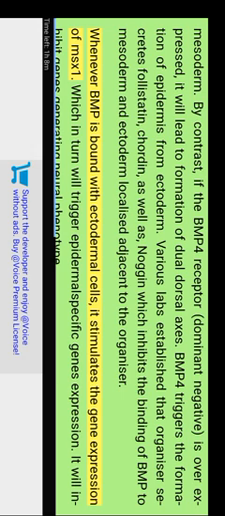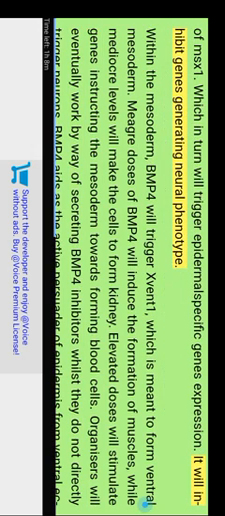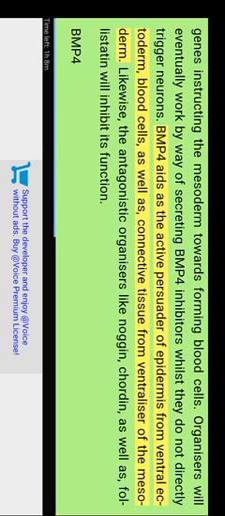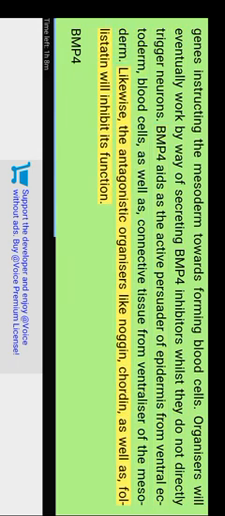Whenever BMP is bound with ectodermal cells, it stimulates the gene expression of MSX1, which in turn will trigger epidermal specific gene expression. It will inhibit genes generating neural phenotype. Within the mesoderm, BMP4 will trigger XVENT1, which is meant to form ventral mesoderm. Low doses of BMP4 will induce the formation of muscles, while intermediate levels will make the cells form kidney. High doses will stimulate genes instructing the mesoderm towards forming blood cells. Organizers eventually work by secreting BMP4 inhibitors, whilst they do not directly trigger neurons. BMP4 acts as the active inducer of epidermis from ventral ectoderm, and blood cells as well as connective tissue from the ventral part of the mesoderm. Likewise, the antagonistic organizer molecules like noggin, chordin, as well as follistatin will inhibit its function.